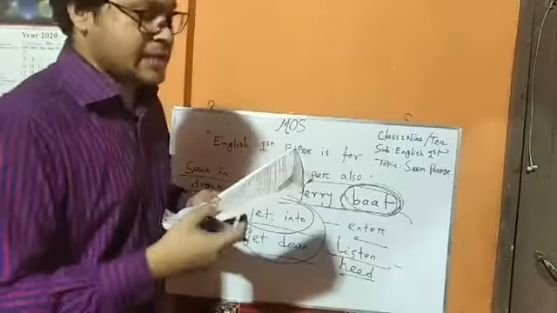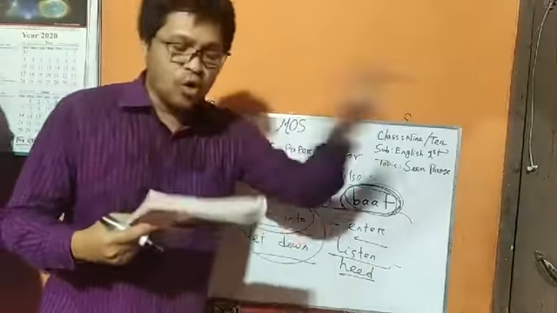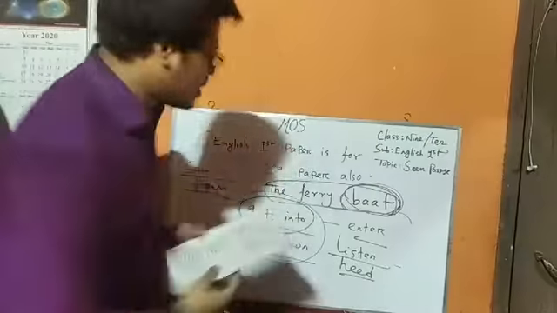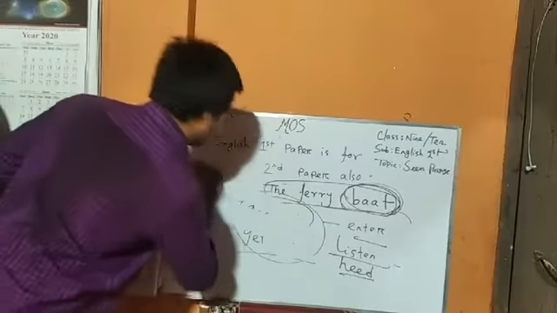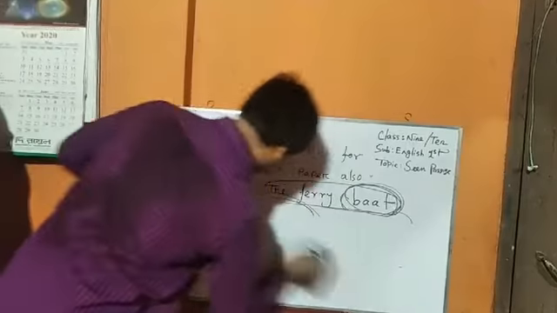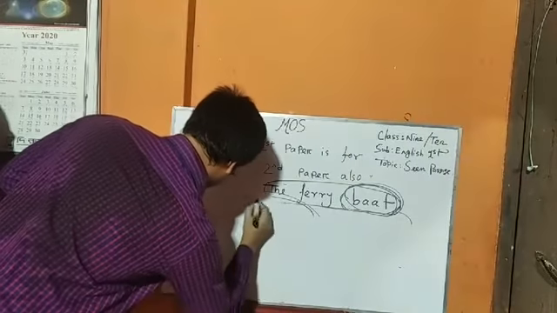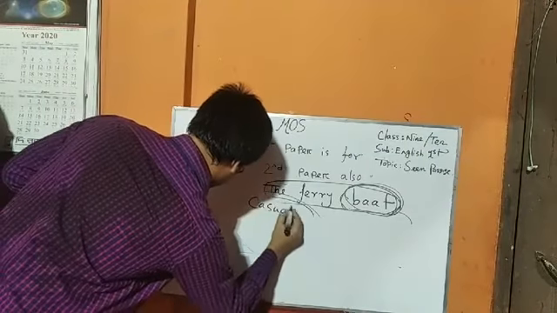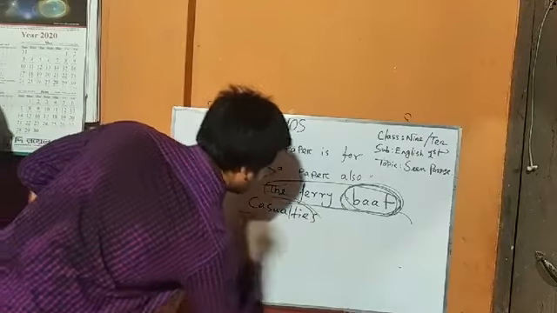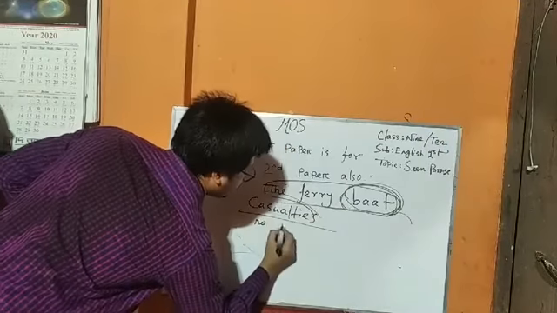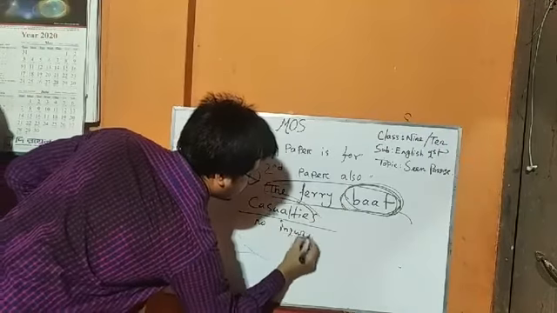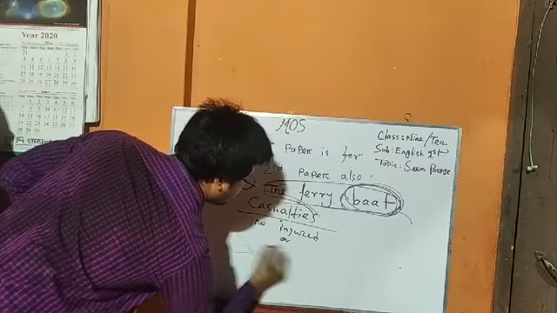The teacher asked, thank God there were no casualties. What is the meaning of casualties? Casualties means no injured or no wounded.